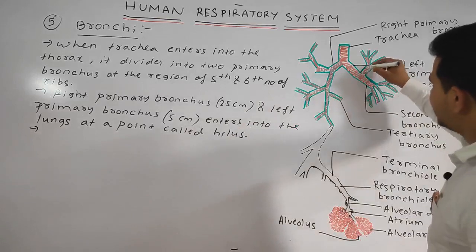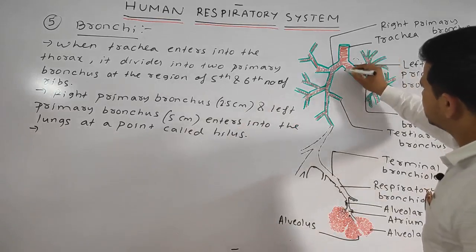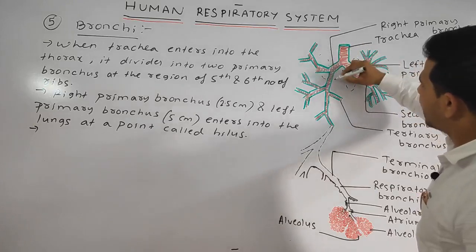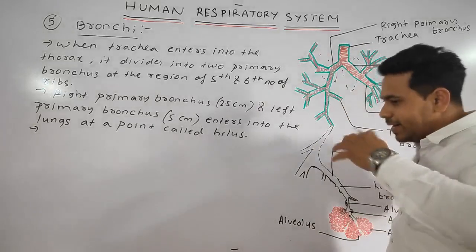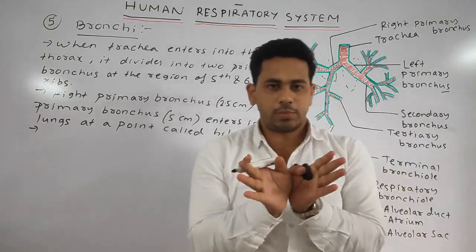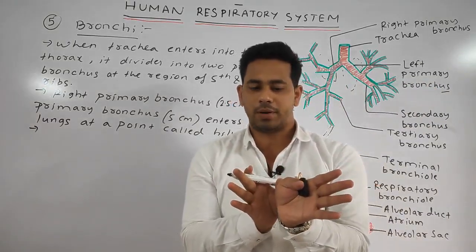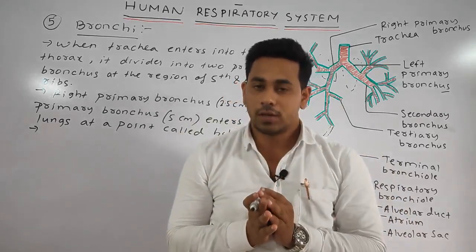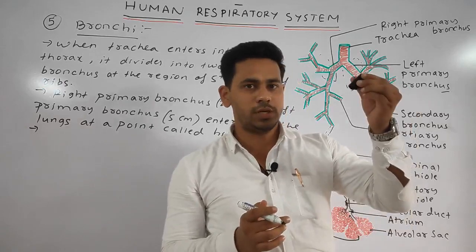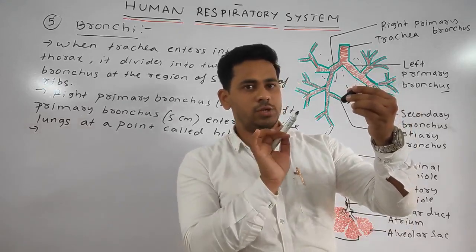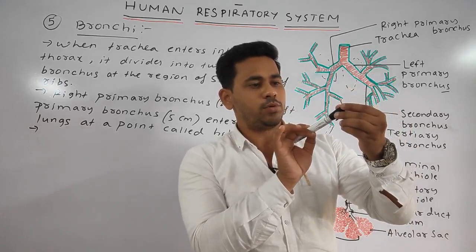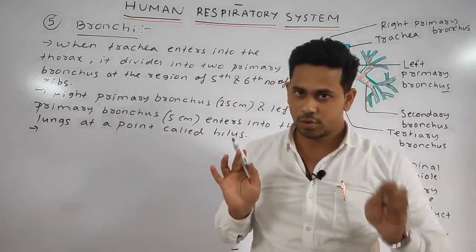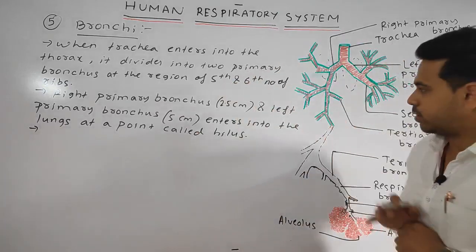The place where it enters into the lungs is called the hilus. Suppose this one is your lungs and this is your primary bronchus. The portion where it enters the lungs is known as your hilus. Okay students, hope you have cleared the idea.